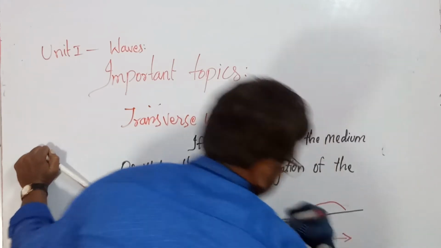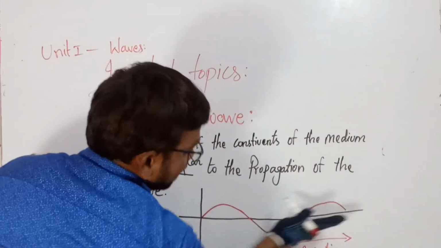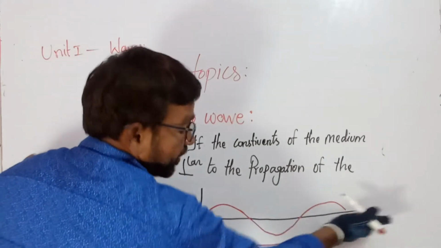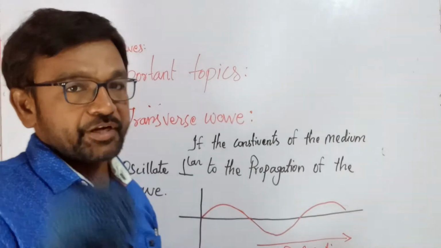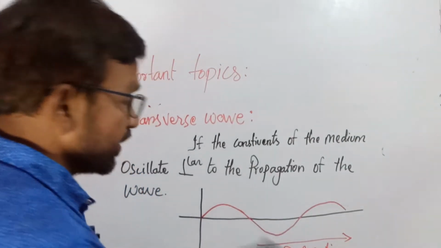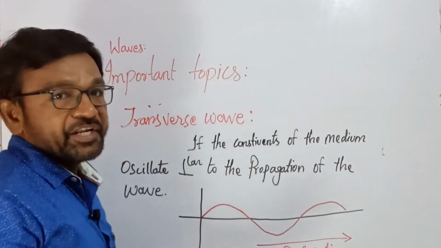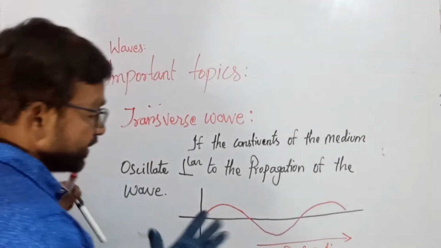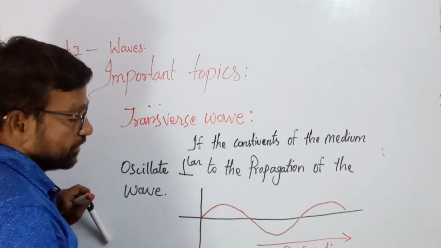This is the wave propagation movement, and this is oscillating perpendicularly. Why am I repeating this many times? You should understand clearly. I'm not leaving after telling once. The repetition will impact your brain. That's why I'm repeating each and every time. Please listen clearly.